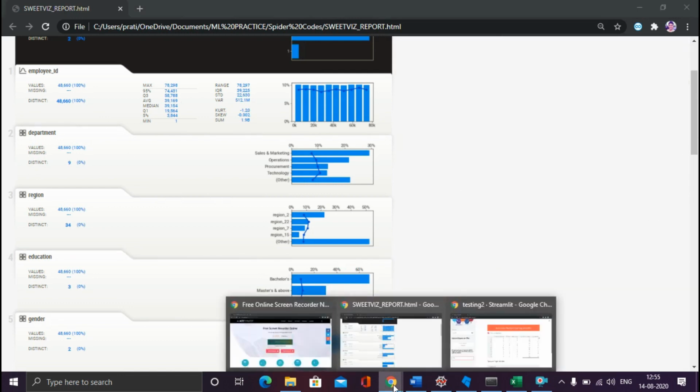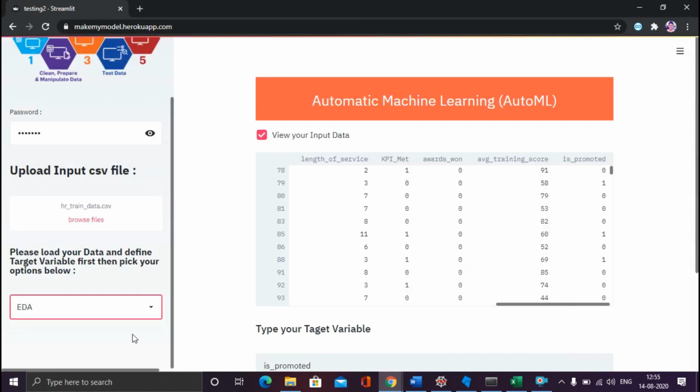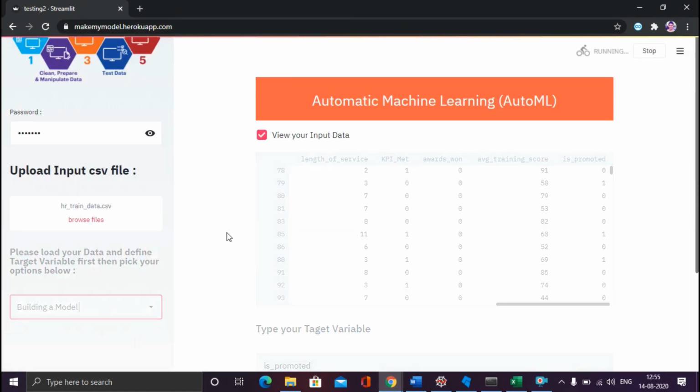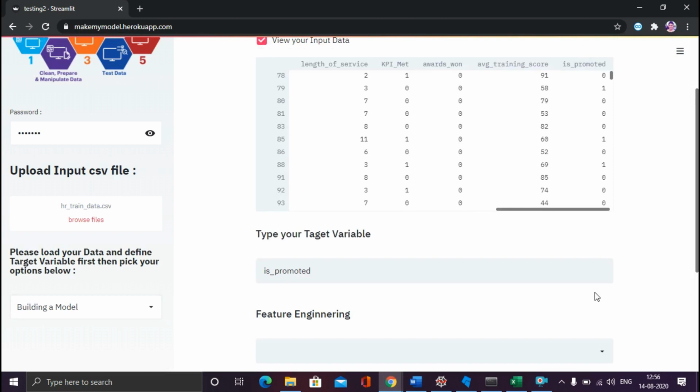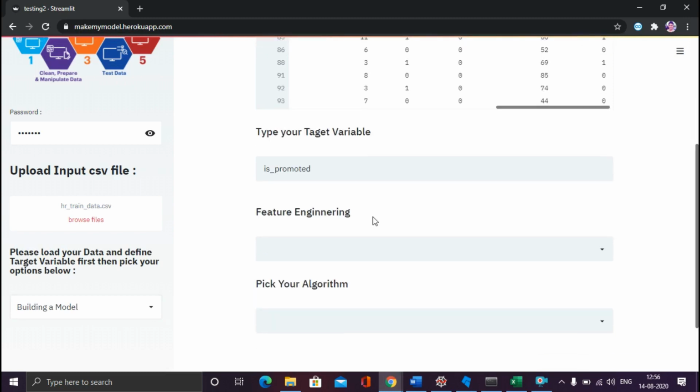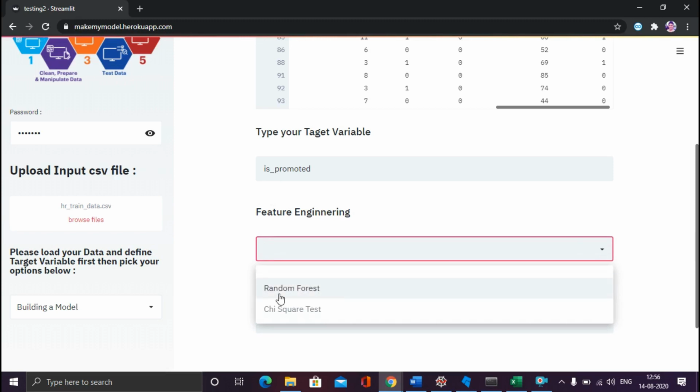Now again, I will go back and show the other part of the application. So let me click on building a model. Let me show you what and how this application works for that. After clicking on building a model, let's see what my application is saying to me. So now you will get two more options: what feature engineering you want to perform and which algorithm you want to learn. For example, in the feature engineering section, you will get two options, random forest and chi-square test.